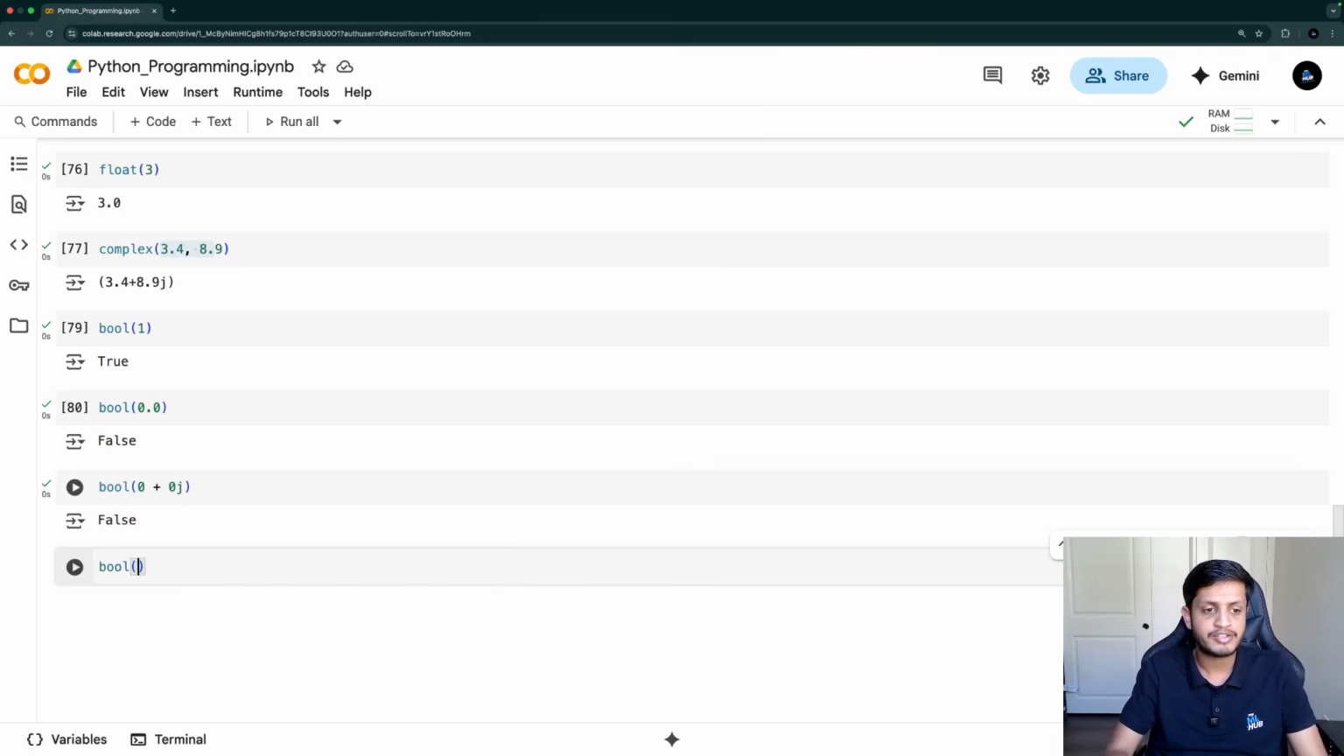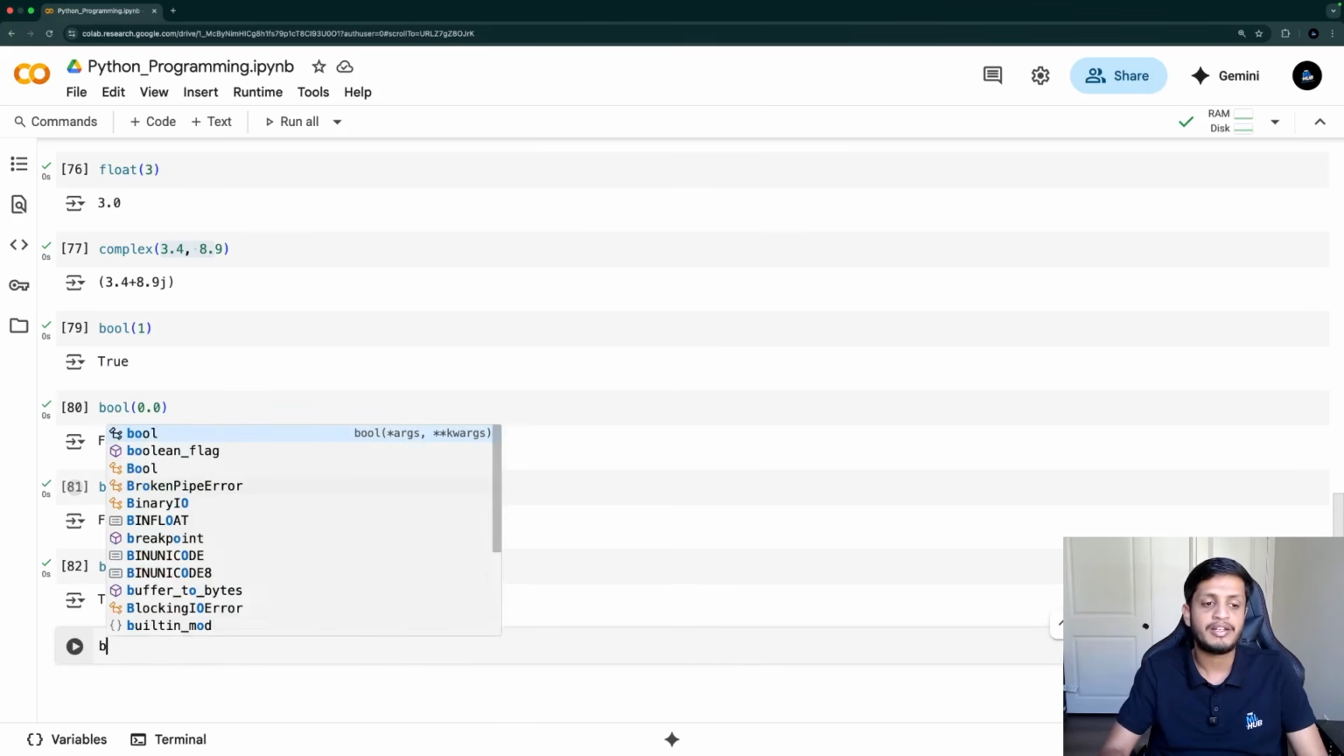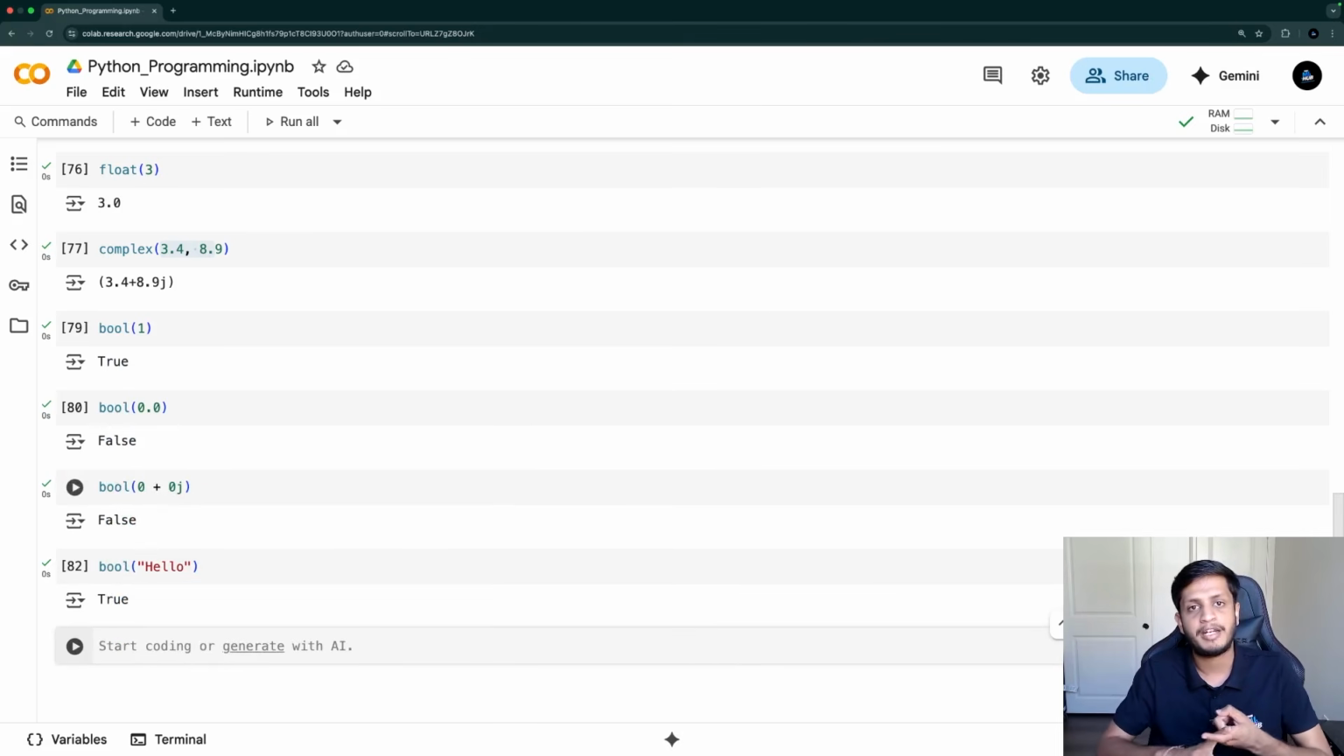Even if you convert a string into a bool, it will be true only. Okay, only the empty string, empty list, empty tuple, or empty dictionary, they will be considered as false. Except that, everything will be considered as true, even if it contains a single element. So that is how you can convert data types into Boolean data type, and you can convert different sequence data types into one another as well.